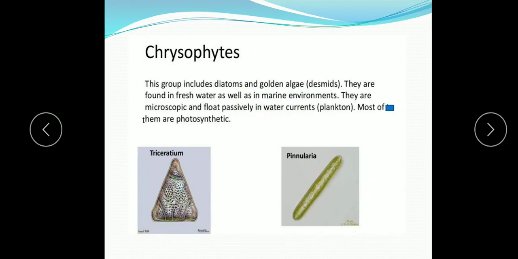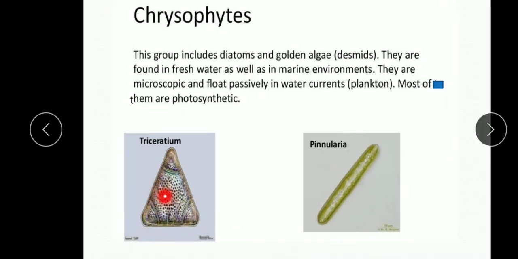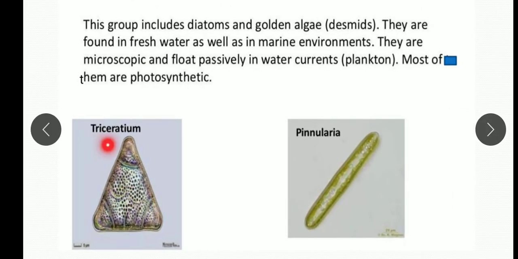Here we'll study first the plant like protists, in which the first phylum is the chrysophytes. This group includes diatoms and golden algae, which are known as desmids also. They are found in freshwater as well as in the marine environment. They are microscopic and float passively in the water current. So they are known as phytoplanktons also, and most of them are photosynthetic. For example, you can see here in the diagram, Triceratium and Pinularia.